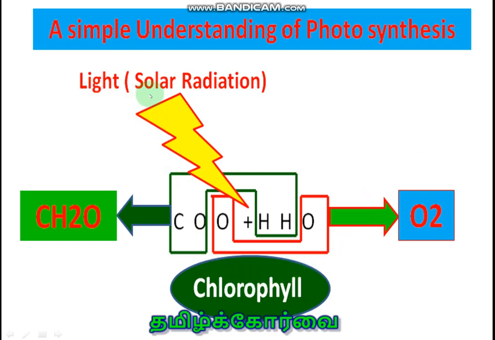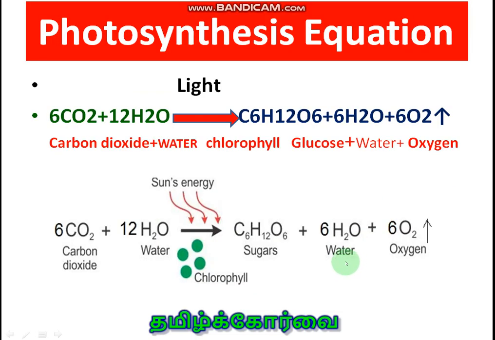For this, energy is required, which is supplied by light, and the location where this reaction can take place is the chlorophyll. In the equation we are just going to balance the equation, that's all. One more small correction I want you to understand: oxygen is formed only from the water molecule. Two water molecules join together and produce one oxygen molecule. But for your understanding I put it like this.